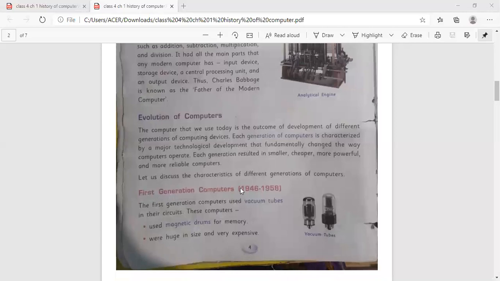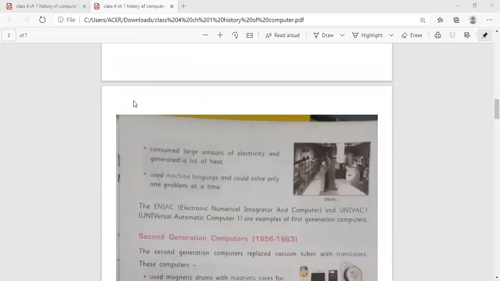The first generation computers, that is 1946 to 1958. The first generation computers used vacuum tubes. Here you can see the picture of vacuum tubes in their circuit. These computers used magnetic drums for memory, were huge in size and very expensive. They consumed a large amount of electricity and generated a lot of heat. They used machine language and could solve only one problem at a time.